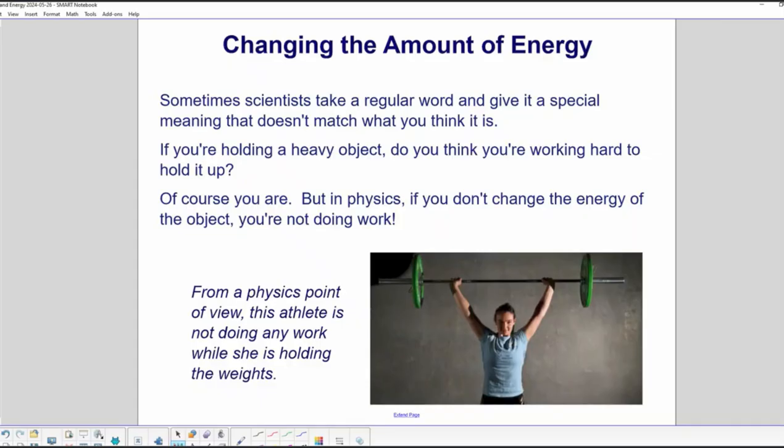Sometimes scientists take a regular word and give it a special meaning that doesn't match what you think it is. If you're holding a heavy object, do you think you're working hard to hold it up? Of course you are, but in physics, if you don't change the energy of the object, you are not doing work. From a physics point of view, this athlete is not doing any work while she is holding the weights.